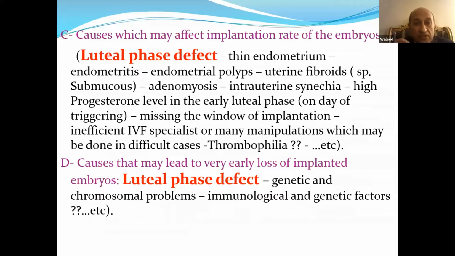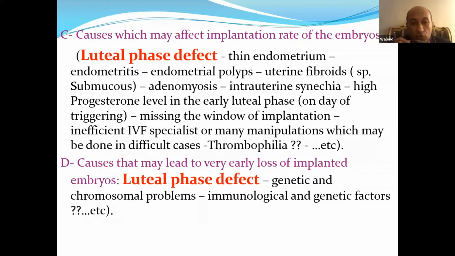We can see in bolded red: luteal phase defect, thin endometrium and uterine fibroids, adenomyosis, intrauterine synechia, high progesterone level in the early luteal phase, one day of the trigger, missing the window of implantation, inefficient IVF specialist, or many manipulations which may be done in difficult cases, and thrombophilia risk.